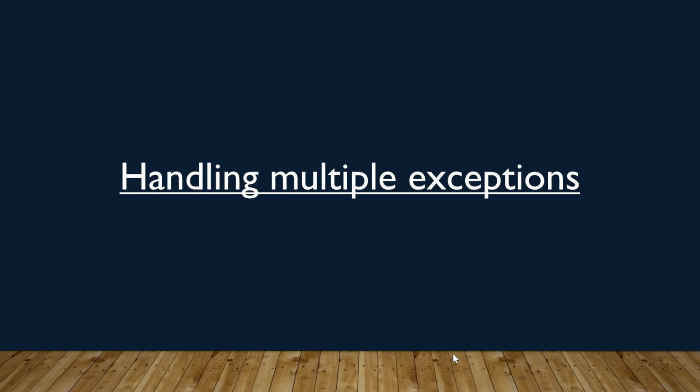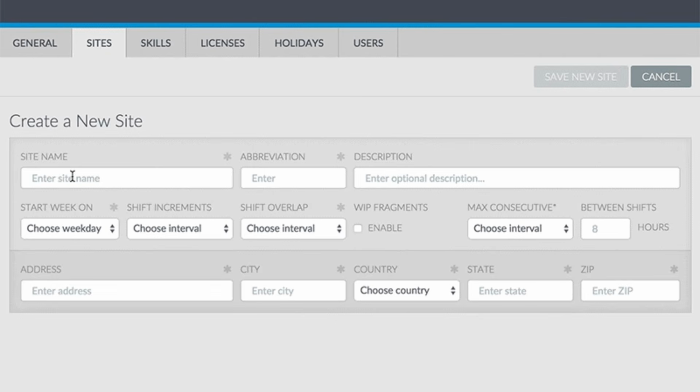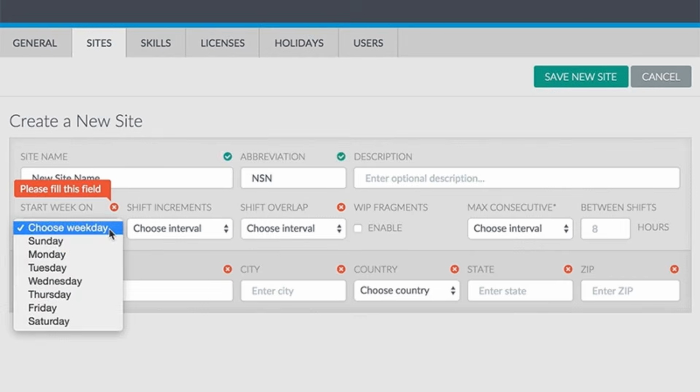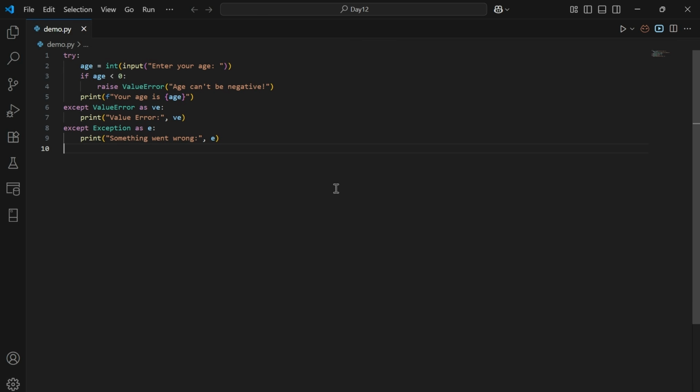Next, let's look into handling multiple exceptions with an example. Consider a user filling out an online age form. If they enter something that's not a number or a negative age, your program should handle both cases. This code asks the user to enter their age. It tries to convert the input into a number using the int function.